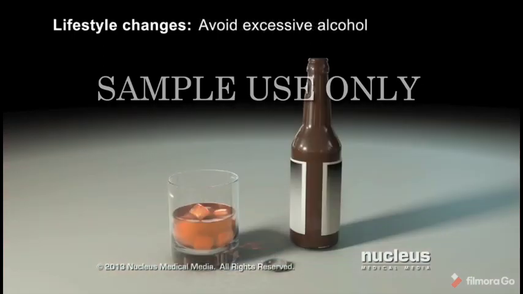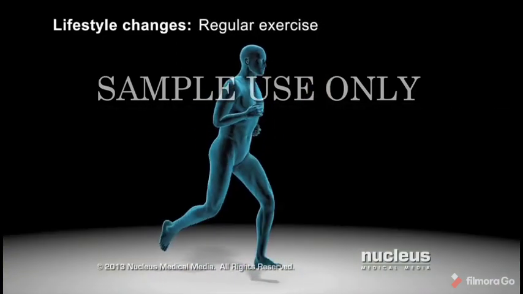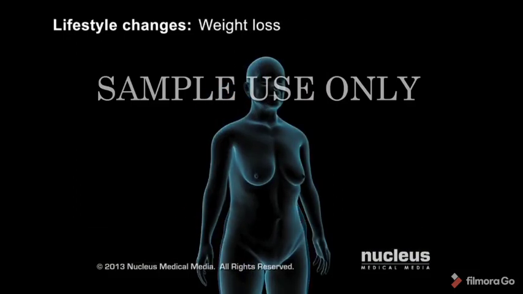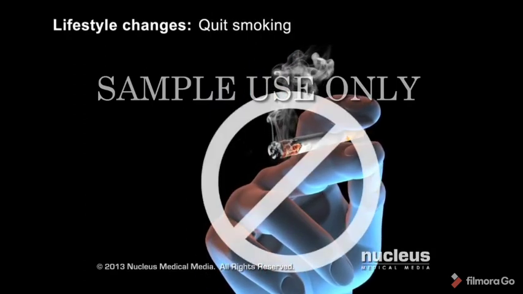Other lifestyle changes that can reduce blood pressure include avoiding excessive alcohol intake, getting regular exercise, losing weight if you are overweight, and quitting smoking.